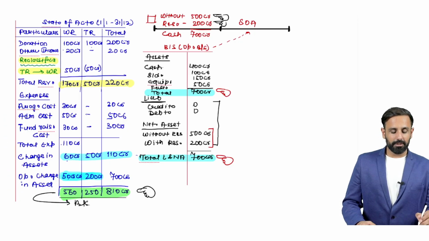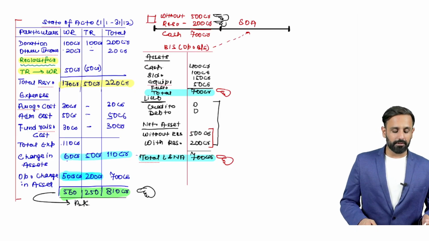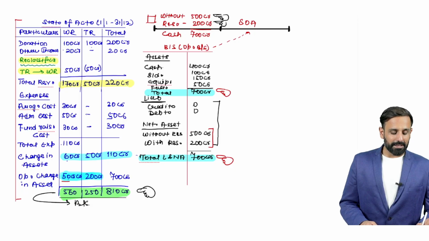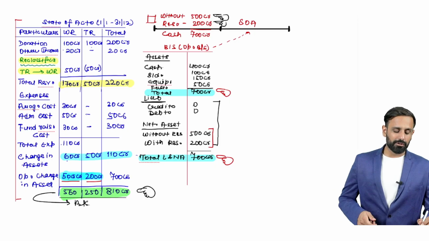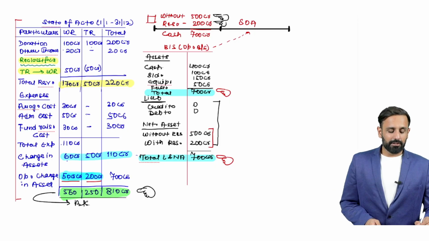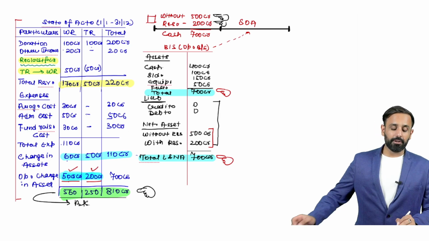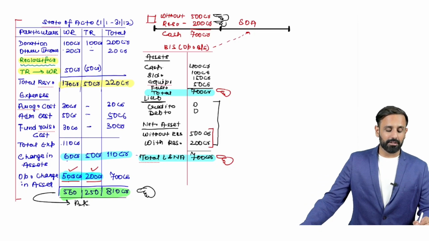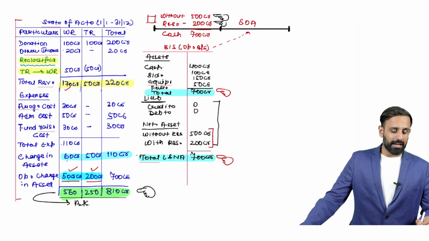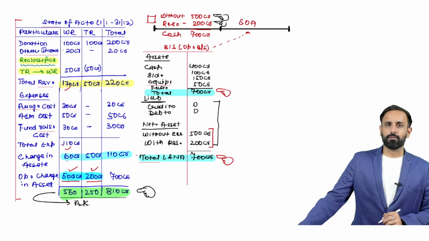So when I prepared the P&L account for next year, what I've done here is show these balances as opening balances, right? So 500 crore and 200 crore, this is going to be my opening balance. Now during the year, we have generated more revenue, right? So here you can see we have generated revenue of 170 crore and the expenditure was 110 crore.